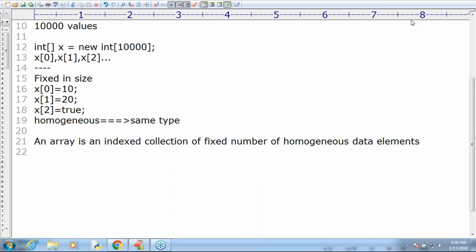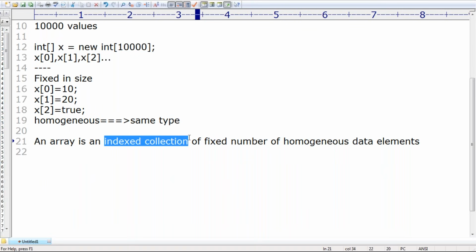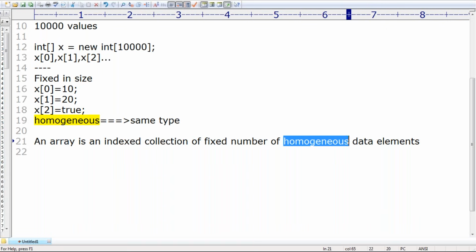I hope you people are able to understand, right? Data elements, sir. All the properties of an array by default got covered, sir. It is an indexed collection, it's a fixed number, next to homogeneous data elements. That's all, sir. This total thing is nothing but a basic introduction to the arrays concept. I don't think you people are getting something new from this discussion. It is just a review of your existing knowledge. Clear, right?